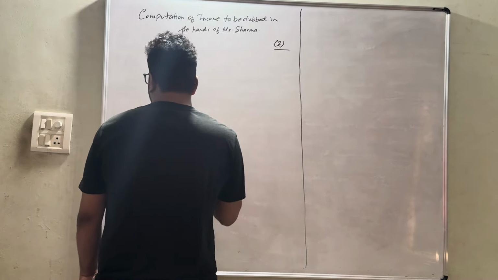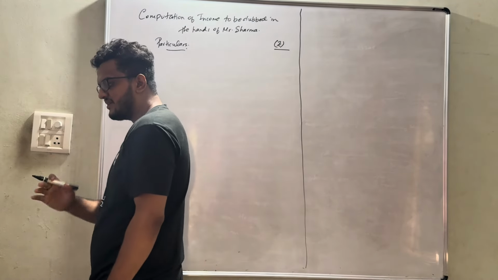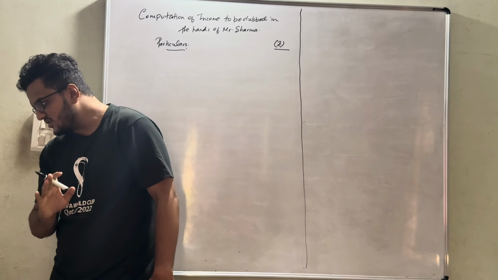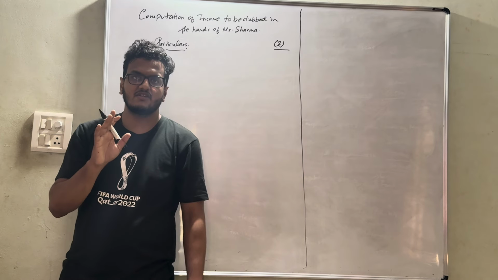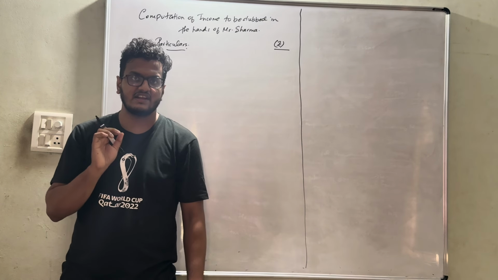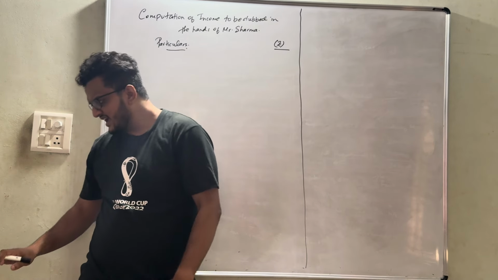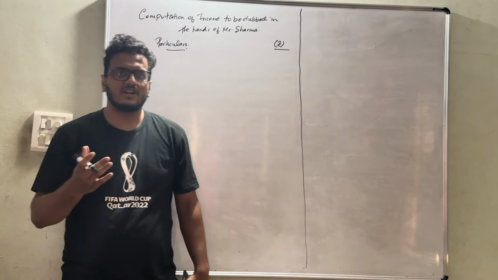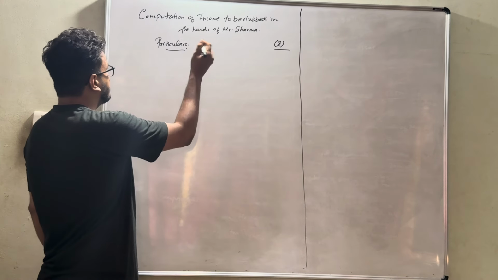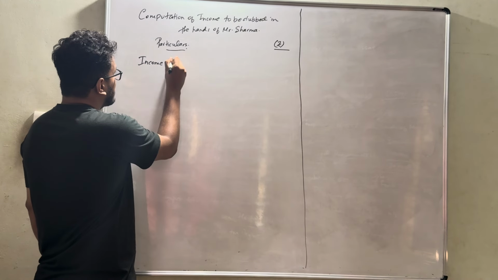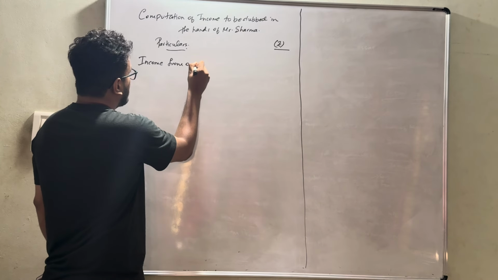Obviously there are 2 daughters and 2 sons, all are minor. The annual income of the 2 daughters was 9,000 and 4,500, and it is also stated that the daughter who is earning 4,500 is suffering from disability. So obviously the income of one daughter will be taxable in the hands of Mr. Sharma only. So income from one daughter,